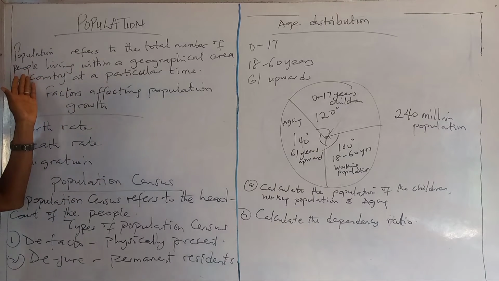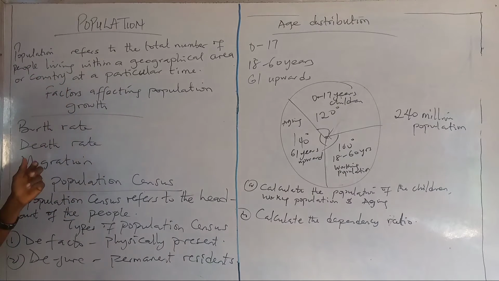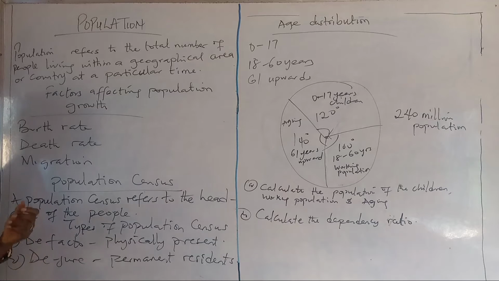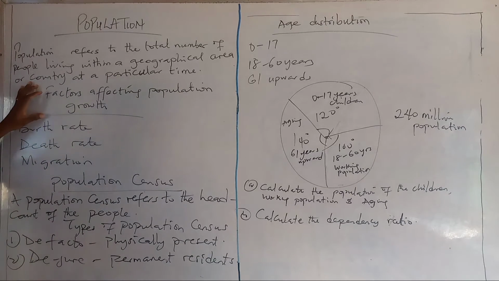Today, we'll be discussing a very sensitive topic: population. Now, let's start with what is the meaning of population. Population refers to the total number of people living within a geographical area or in a country at a particular period of time. So, when you're talking about population in a country, it talks about both the female and the male in a country. Now, there are some factors that we need to talk about when we want to talk about the population growth in a country.